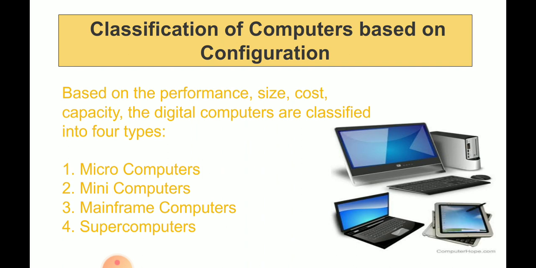Not the analog computers. The digital computers are classified on the basis of configuration, that is size, cost and capacity. So there are 4 types: microcomputers, minicomputers, mainframe computers and supercomputers.